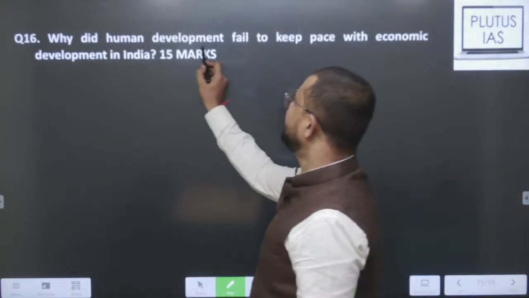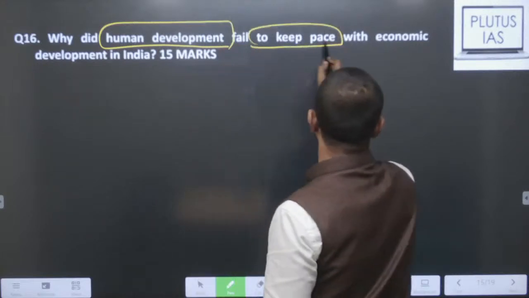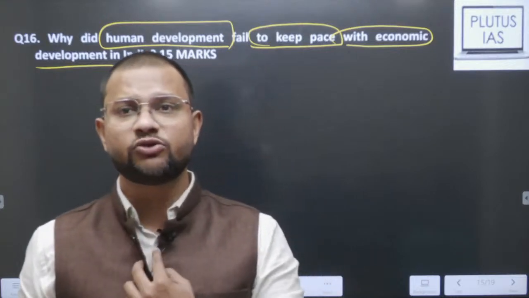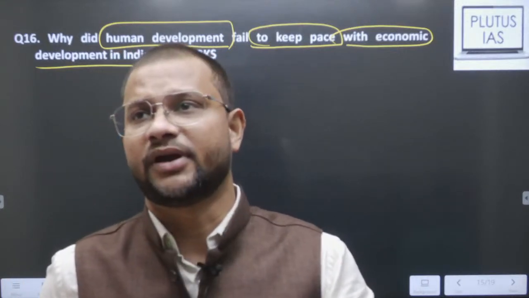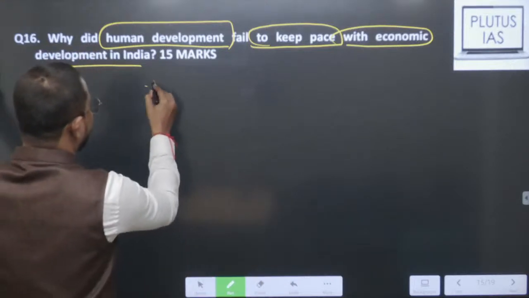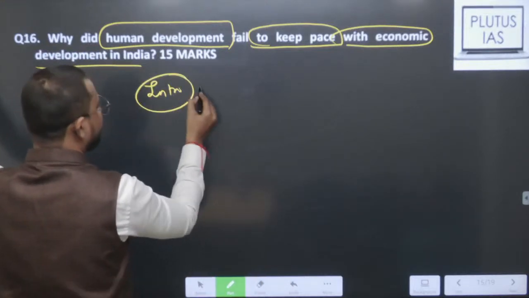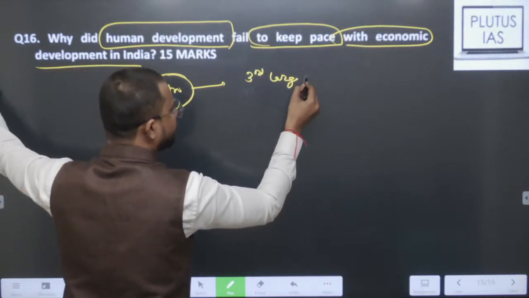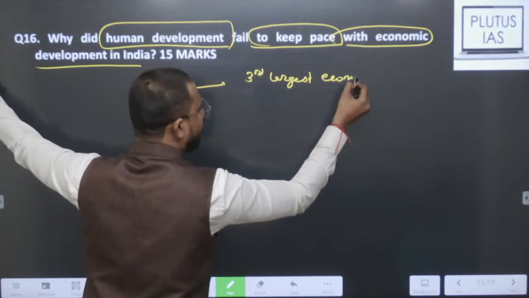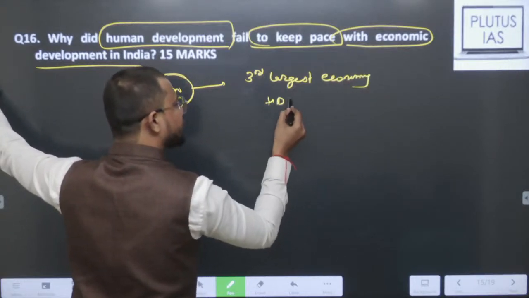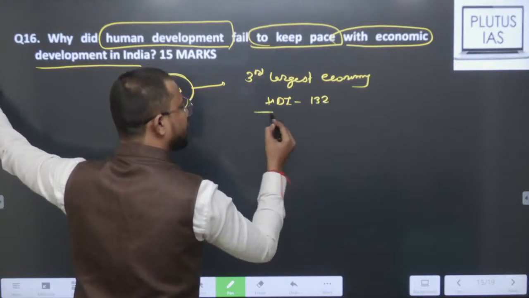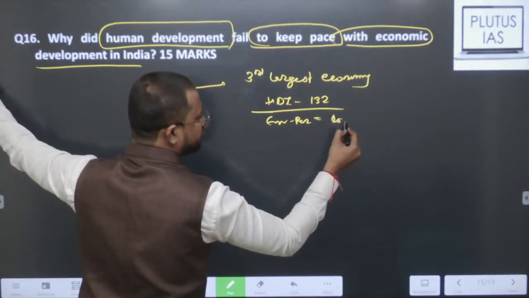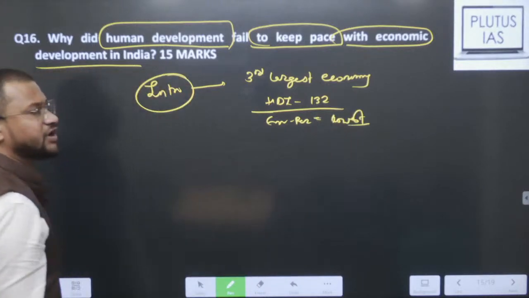Then, why did human development fail to keep pace with the economic development in India? Why did the human development fail to keep pace with the economic development, and how and why? Basically simple. Start again with two things. Now the Government of India is planning to be the third largest economy, right? Economic development is there. However, our HDI ranking is 132, right? Our environment performance index is lowest. We are lowest in that particular category, though we deny it, but still, yeah.